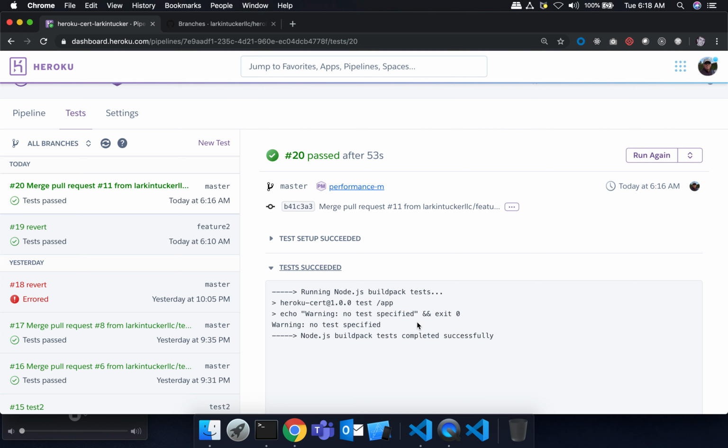But ideally, I would also like the linting to be checked, right? I already know the build worked because it's part of setup, but I would like to know that not only did my test run, but my linter ran. But because the default setting of the Node buildpack is to run just the npm test, which is just my actual test, not my linter, the way you fix this is, let's make a change to our app.json.